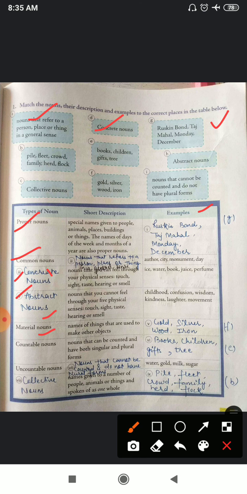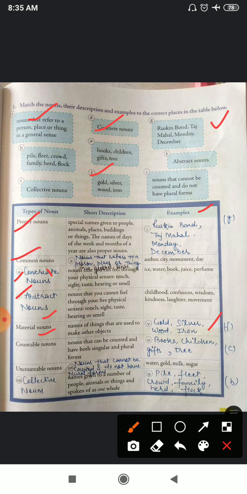Now next one, material noun. Description is given and we have to find out the example. So what is the description of material noun? Names of things that are used to make other objects. So here you have to name the things that are used to make other objects. So the things which are used to make other objects are gold, silver, wood, and iron.